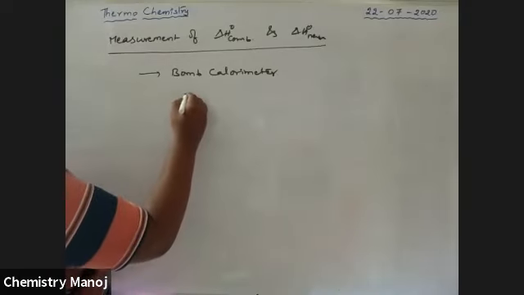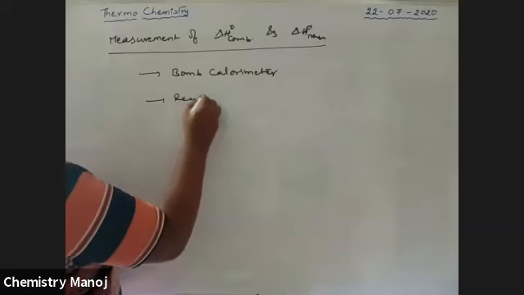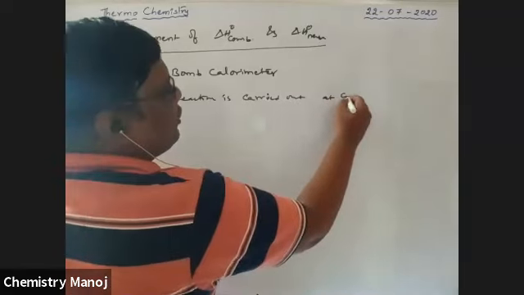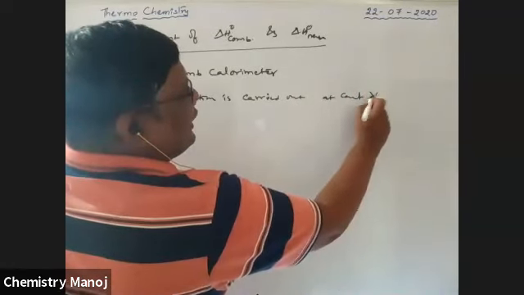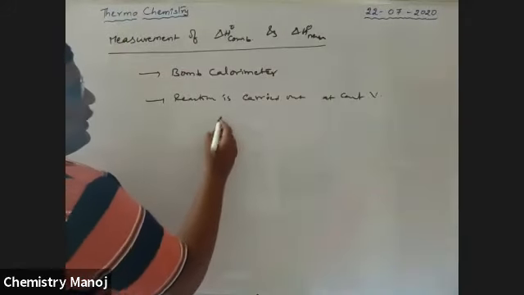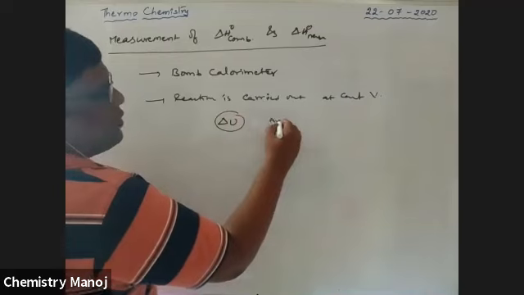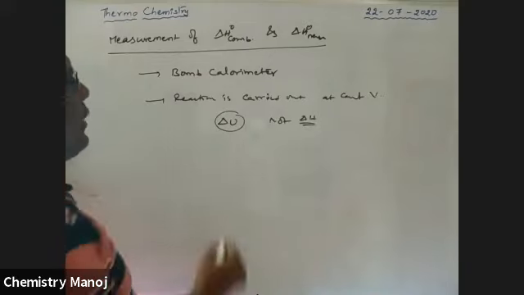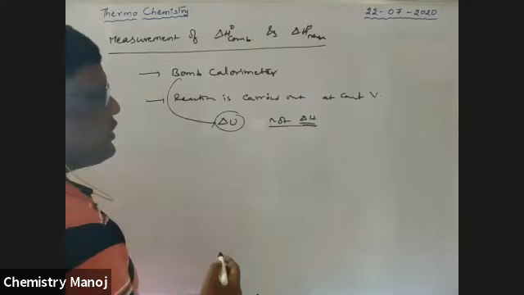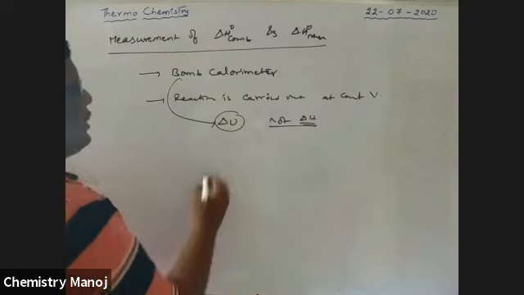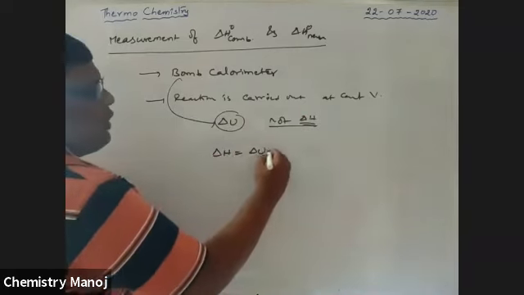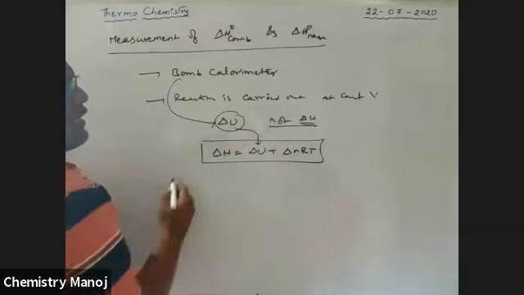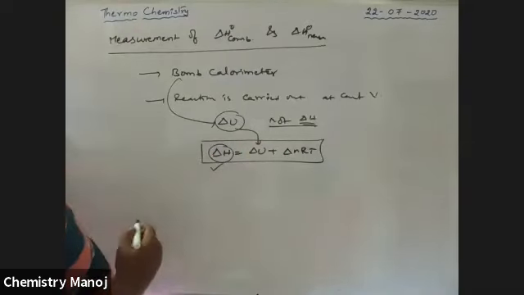In a bomb calorimeter, the reaction is carried out at constant volume. Therefore, we calculate delta U and not delta H. So in a bomb calorimeter, the measured value is delta U, not delta H. This delta U value is changed to delta H by using delta H is equal to delta U plus delta n RT.